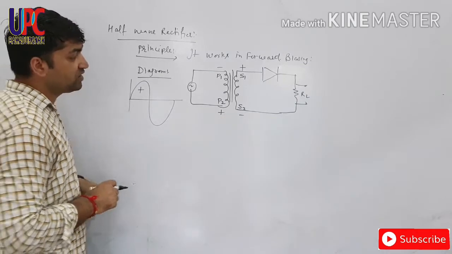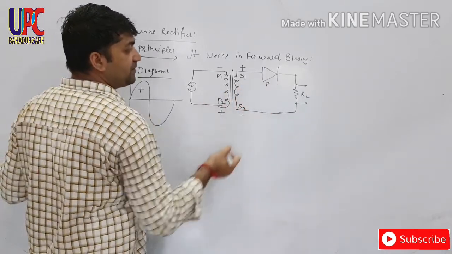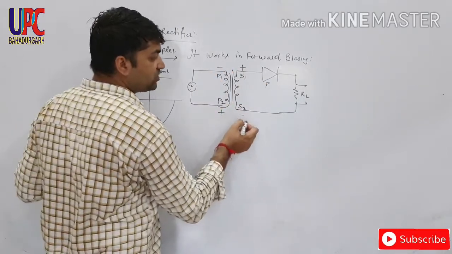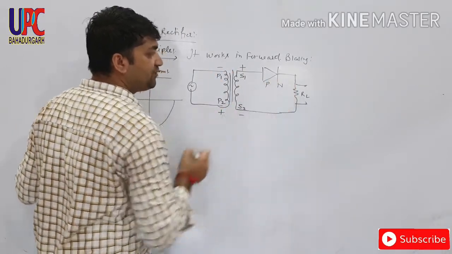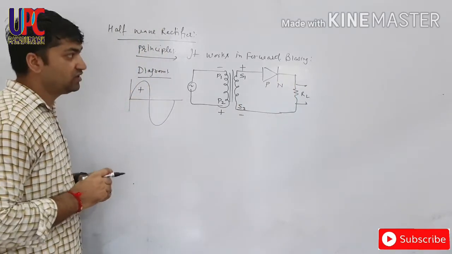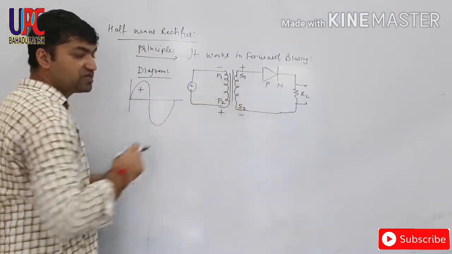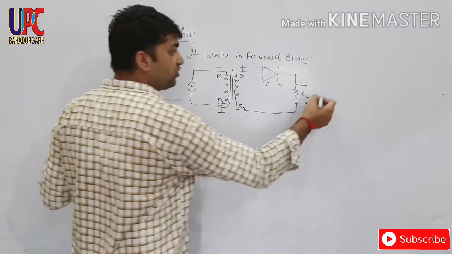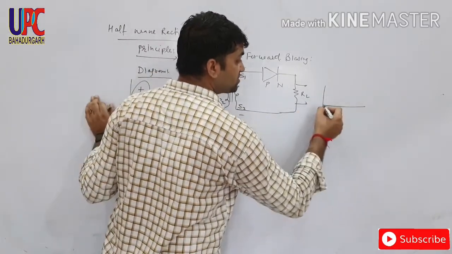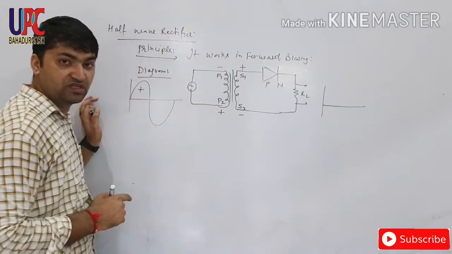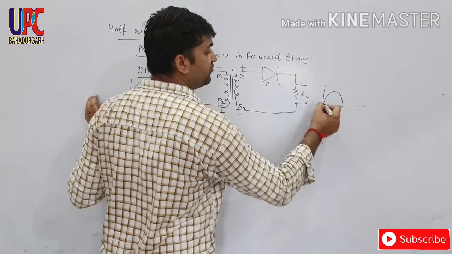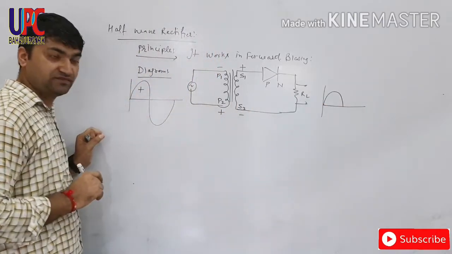Now P type semiconductor is connected to the positive terminal of battery and negative terminal is connected to the N type semiconductor diode. Now we can say PN junction diode here is in forward biasing, so it will offer zero resistance in depletion region. So output will be gained and the output waveform will be plotted as shown.